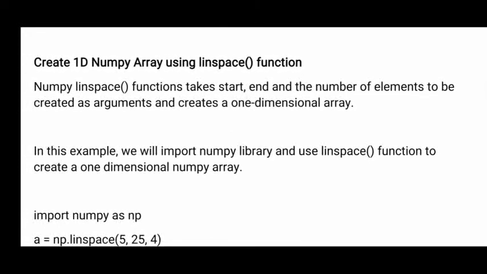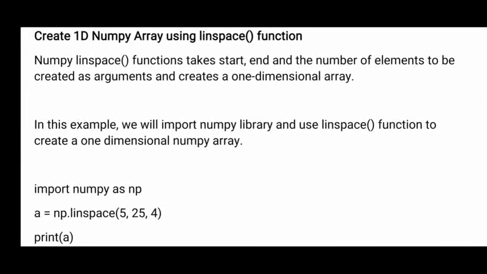Now here the third method, creating a one dimensional array using linspace. It is similar to the range function, but a few differences are there that we'll discuss now. Here also, this function you are getting from the NumPy package. In the previous example, every alternative number I have taken, 2, 4, 6 like that.